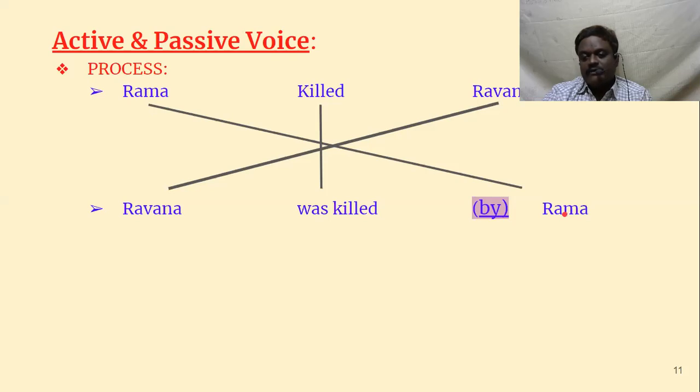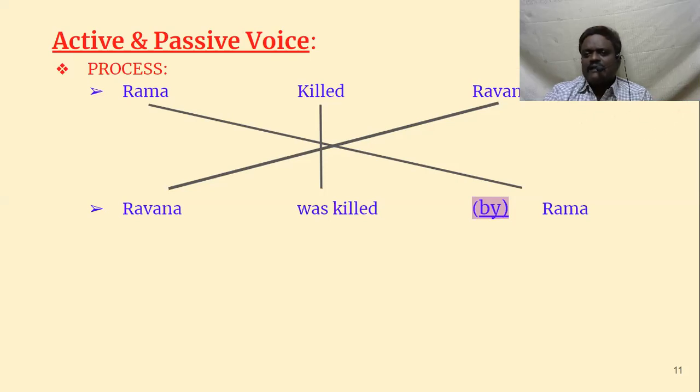Okay, that is converting active into passive. But some problems will be there. For example, Rama killed Ravana yesterday. Where do we have to keep this yesterday? First we identify subject, verb, object, and there may be some more clauses or phrases.